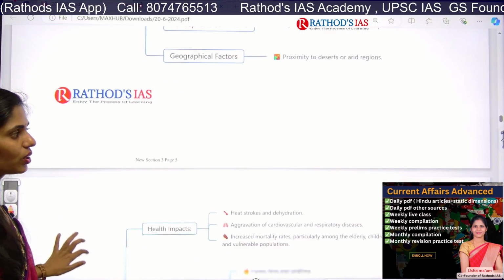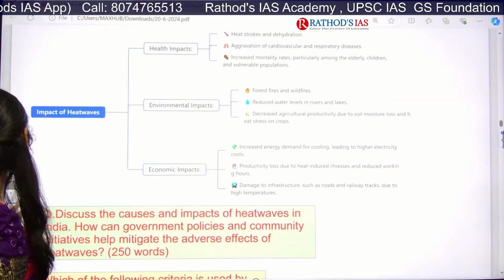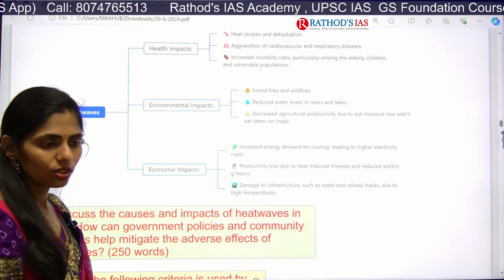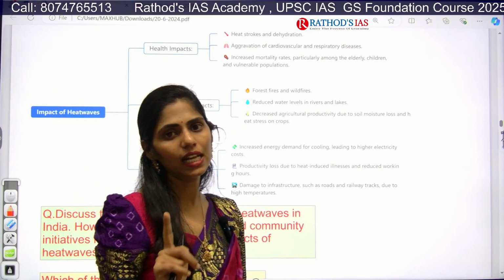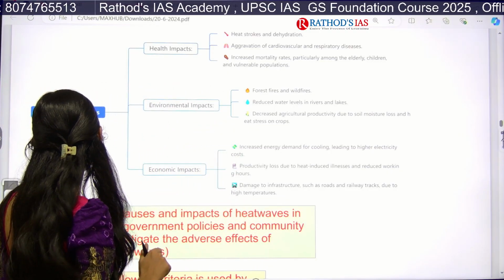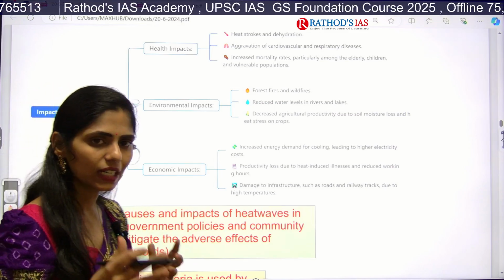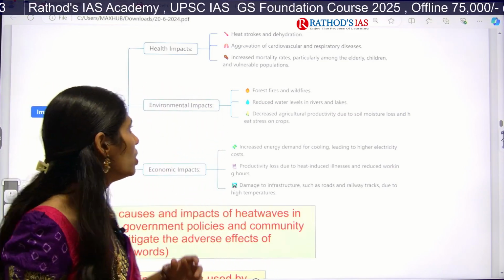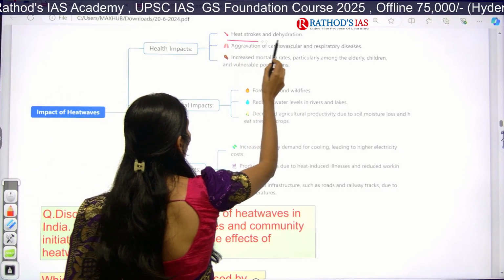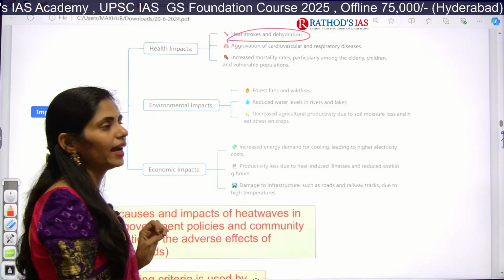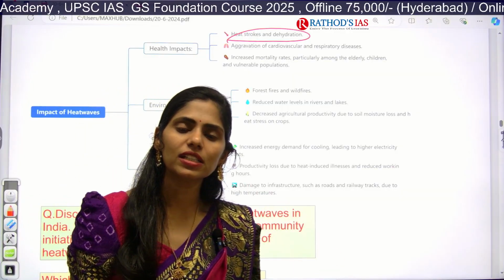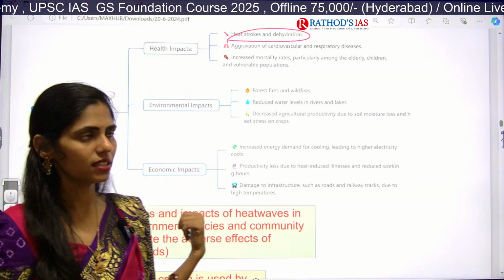I hope you understood the causes, right? And next one is impact of heat waves. So I took three impacts. The first one is health impact. Whenever you go out on a sunny day, you will get heat stroke, right? So the first one is heat stroke. Why? Because of dehydration. And next, you will have respiratory diseases as well as cardiovascular disease.